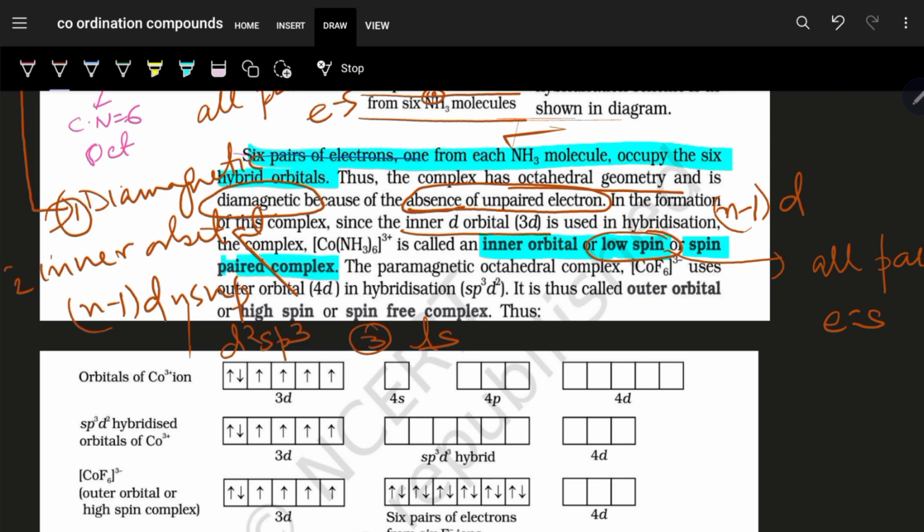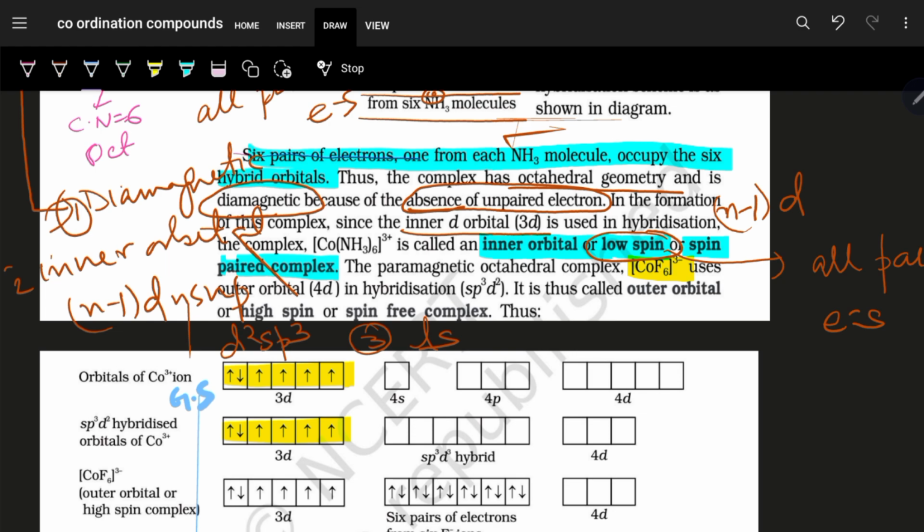Now another compound we can see over here, [CoF6]3-. The effect of the ligand over here is different. It doesn't cause the pairing of the 3d electrons in the ground state. Just see, this is your ground state, and here the 3d electrons are not getting paired up by the effect of the ligand.